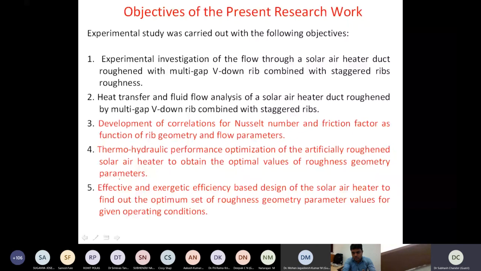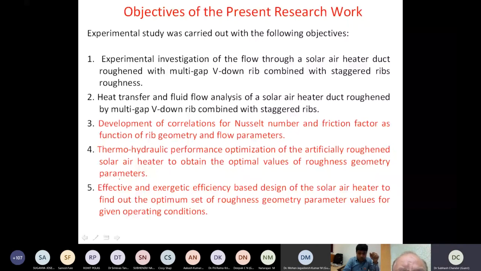Suppose you are using twisted tapes, then the width of the twisted tape and the number of twists are to be predefined before implementing those alterations for a particular application, right?